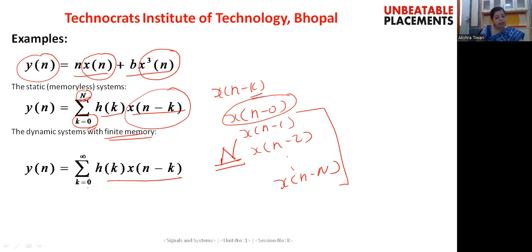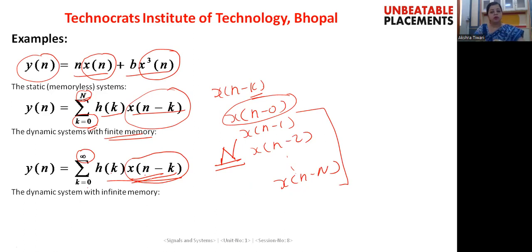Here again, for calculating the output, we consider the previous values of the signal x(n). But here we may require an infinite number of memory elements for storing these values of the input. So this is again a dynamic system, but this system will require infinite memory.